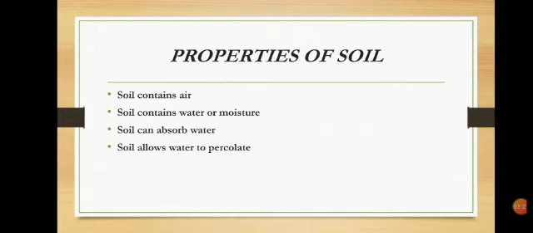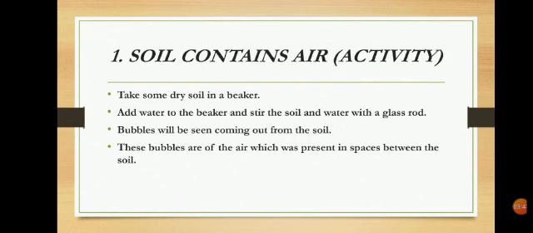Number three, soil can absorb water, and number four, soil allows water to percolate or pass down through it. Today we will be learning only the first property, that is, soil contains air. Air is present in the spaces between the soil particles.